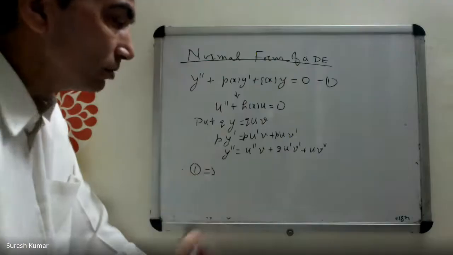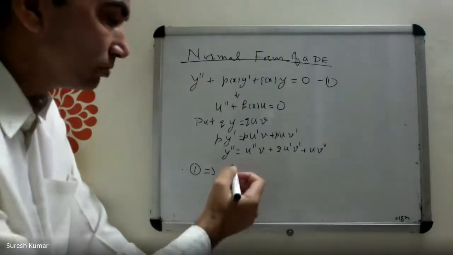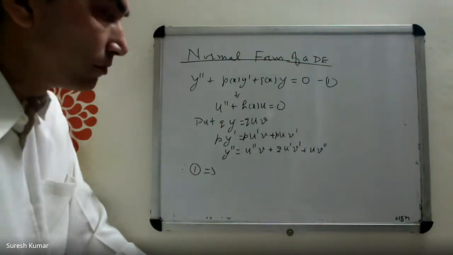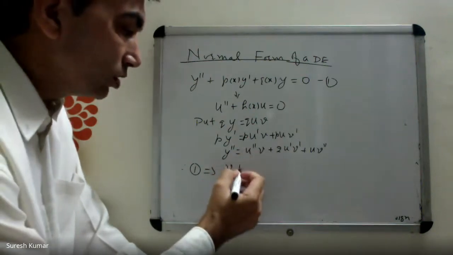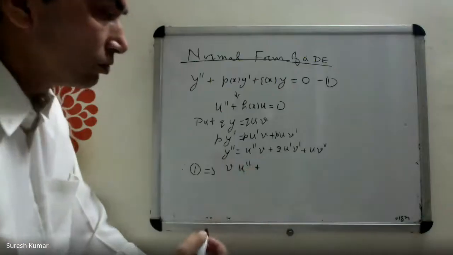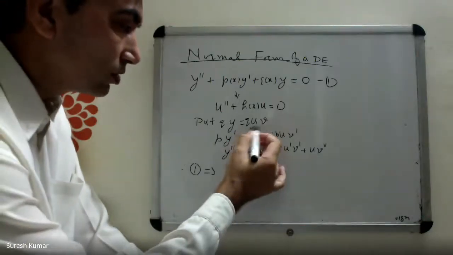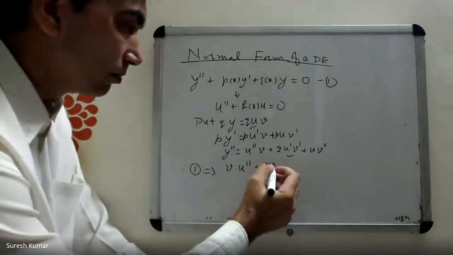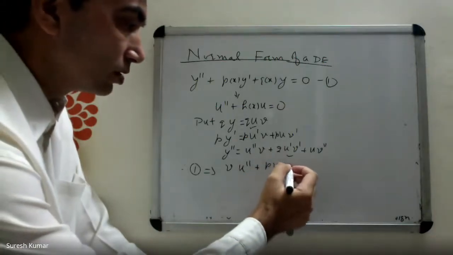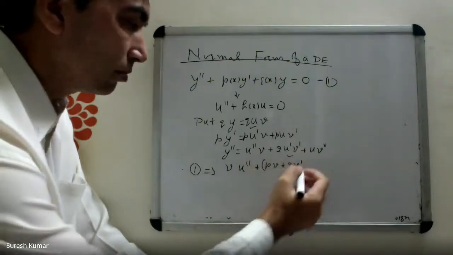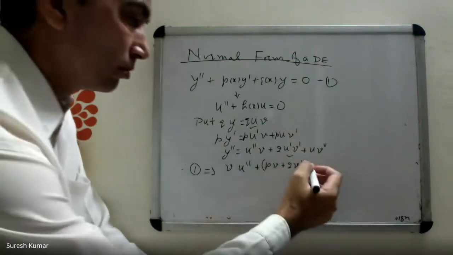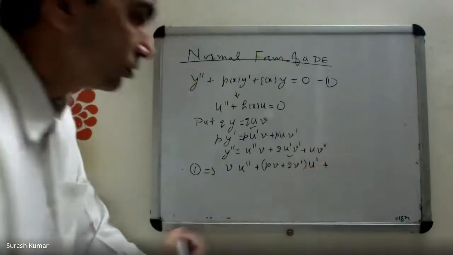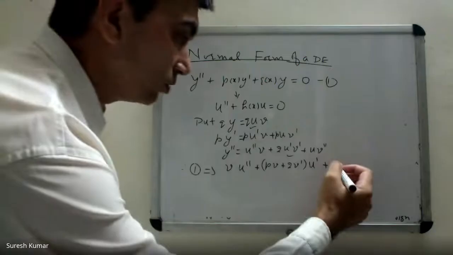So with this transformation, equation 1 becomes a second order differential equation in u. It is v u double prime. With u prime, what do you have? This term and this term: P v plus 2 v prime, u prime, and with u you have Q v.